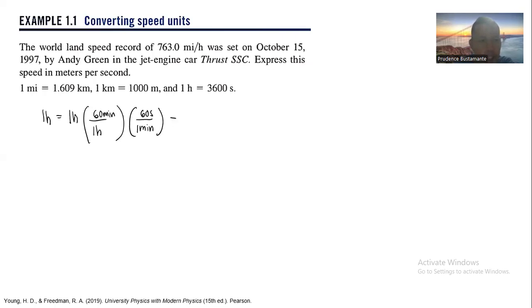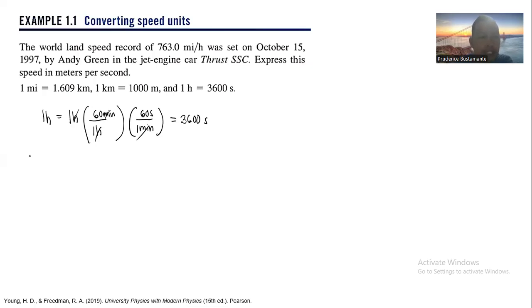So we can cancel the hour and minute, and we have seconds. So we have 3,600 seconds. So I showed it just in case you're not able to discuss it, or just refer to the book that we are using.